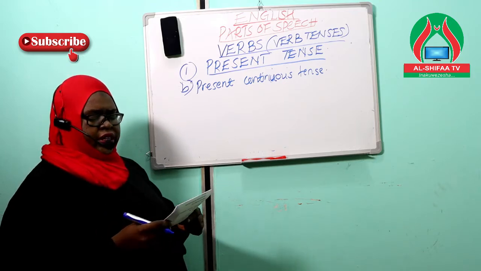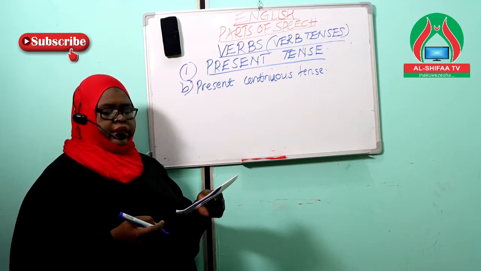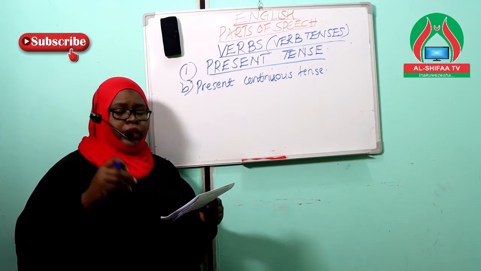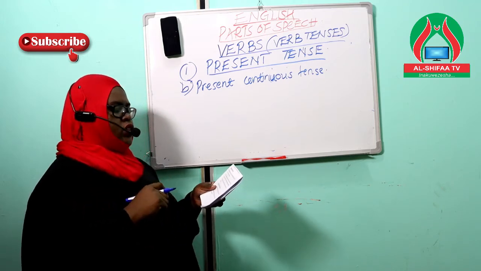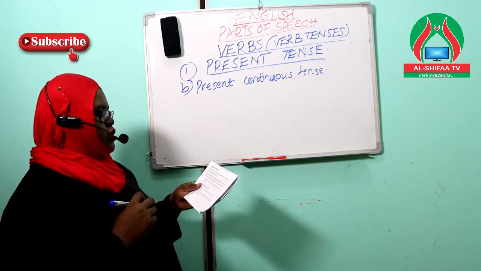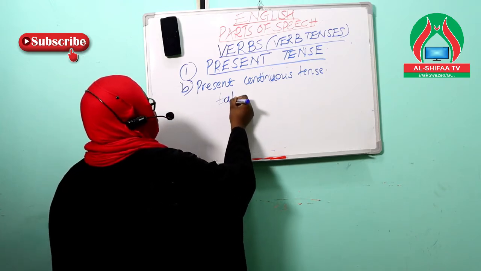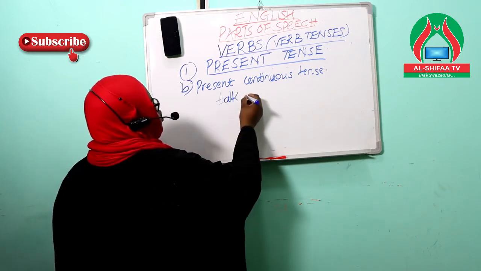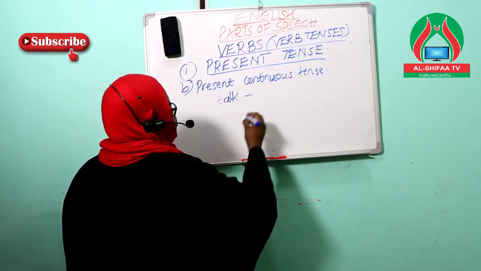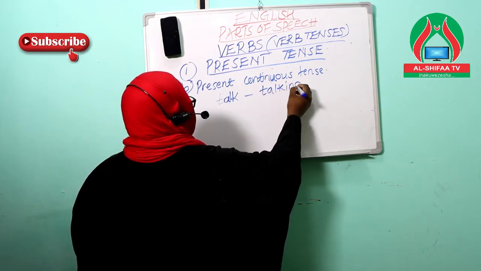So usually they use a helping verb in the present tense, and then we add ing to the base form of the verb. For instance, you have a verb like talk. We add ing to the base verb form, then it becomes talking.